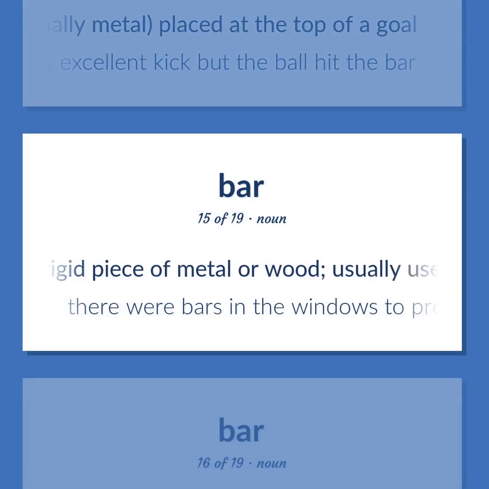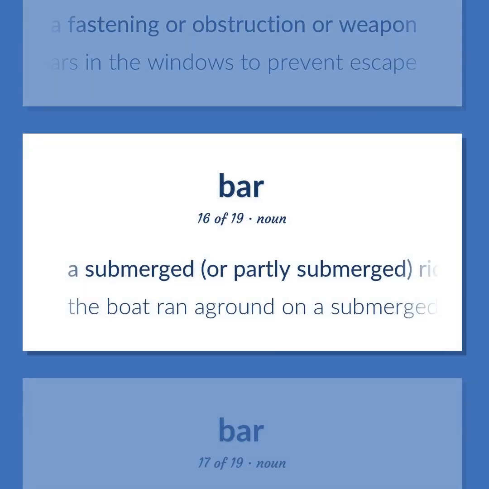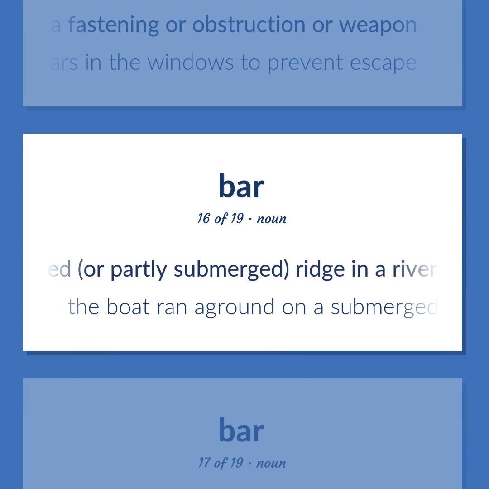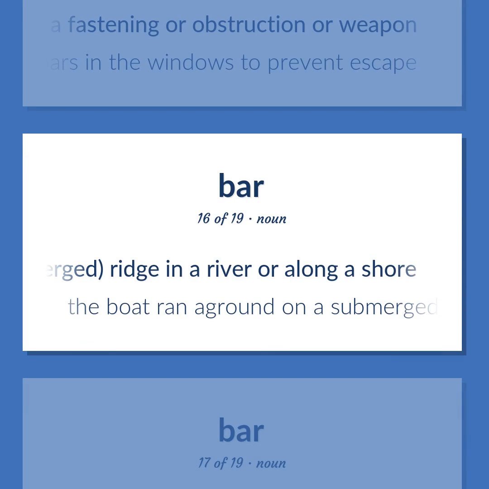A rigid piece of metal or wood, usually used as a fastening or obstruction or weapon. There were bars in the windows to prevent escape. A submerged, or partly submerged, ridge in a river or along a shore. The boat ran aground on a submerged bar in the river.